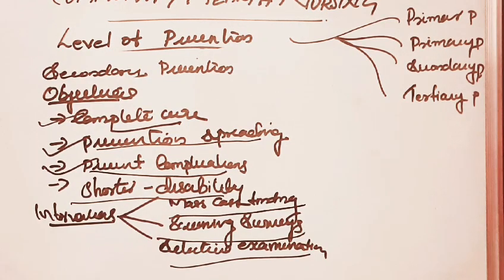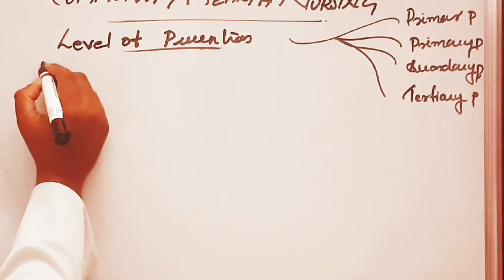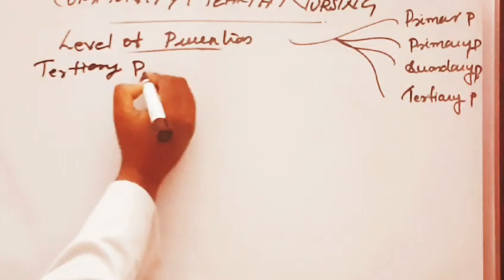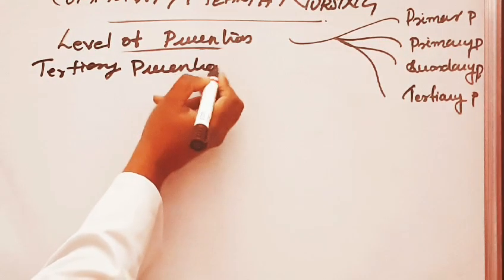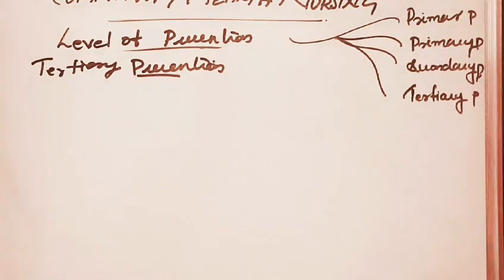Then we can move to tertiary prevention. Now we have discussed secondary prevention, where objectives and interventions are important. Now we will move to tertiary prevention. Already we discussed primordial, primary and secondary prevention, and now we will discuss tertiary prevention.